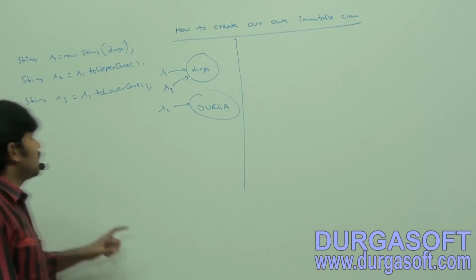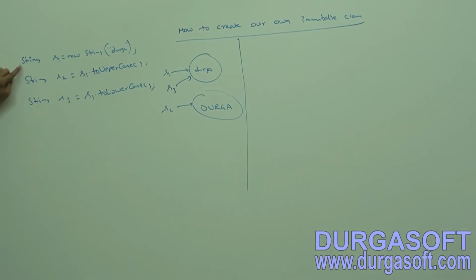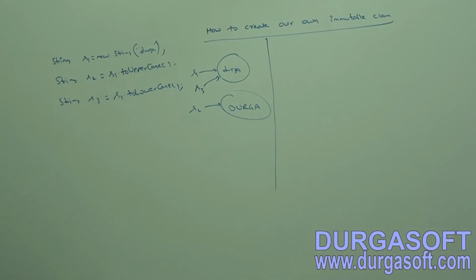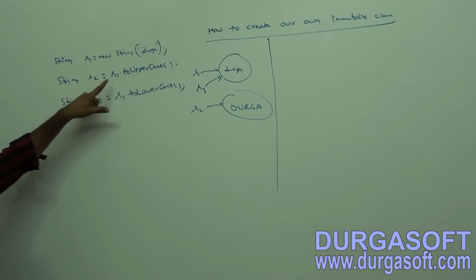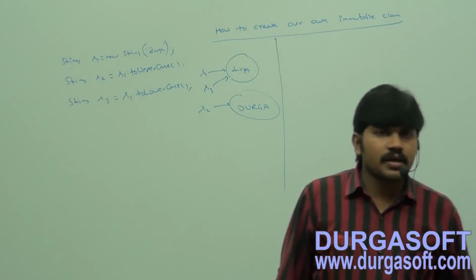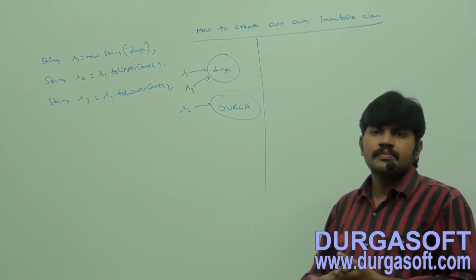Okay, take this example, just these 3 lines under this diagram. String S1 is equal to new String of Durga. String S2 is equal to S1 dot toUpperCase.